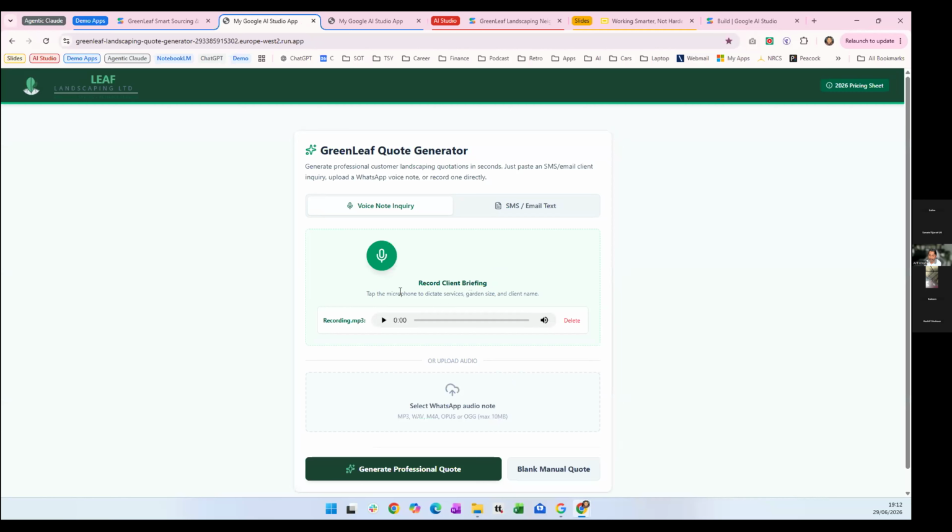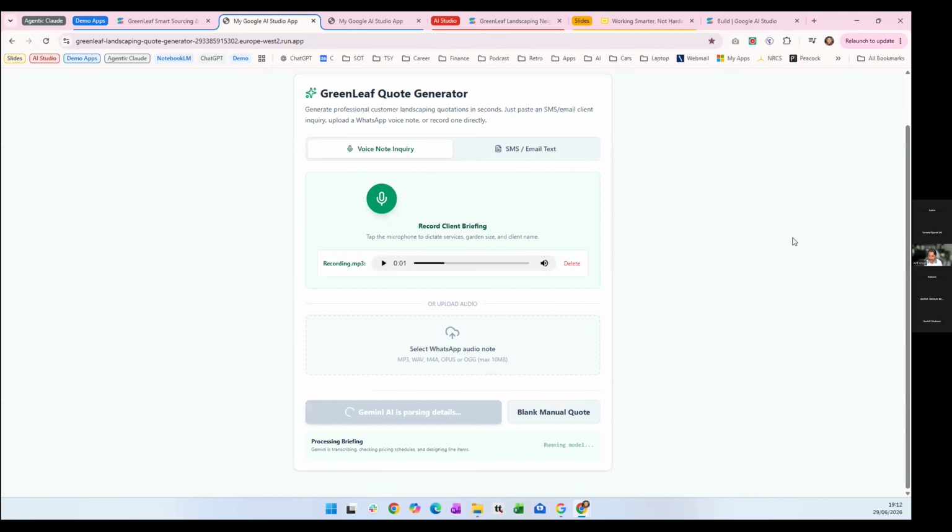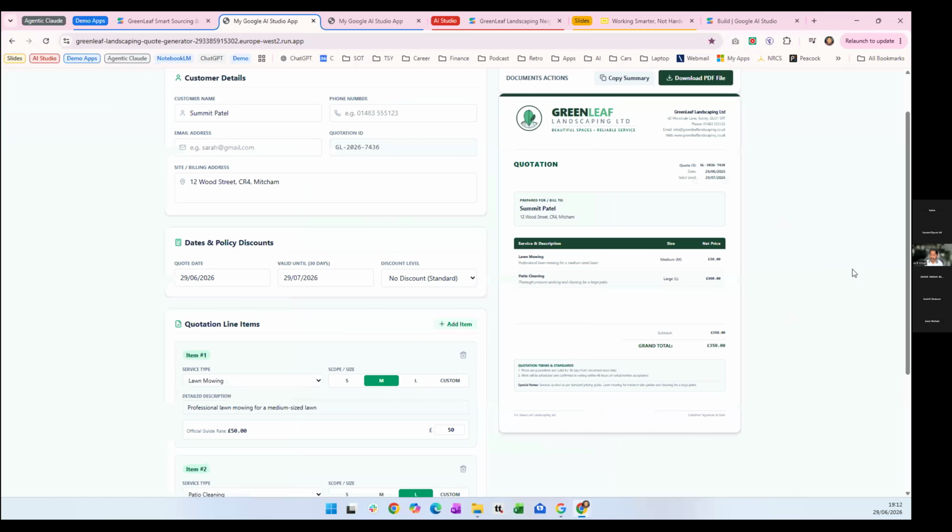Okay, so I'm going to hit stop, and now that recording I did is now in the app. I can hear it back, and then I'm just going to hit this button, generate professional quote. And then you can see here it's saying it's processing, it's running. And I was impressed how fast this was when I just ran that.